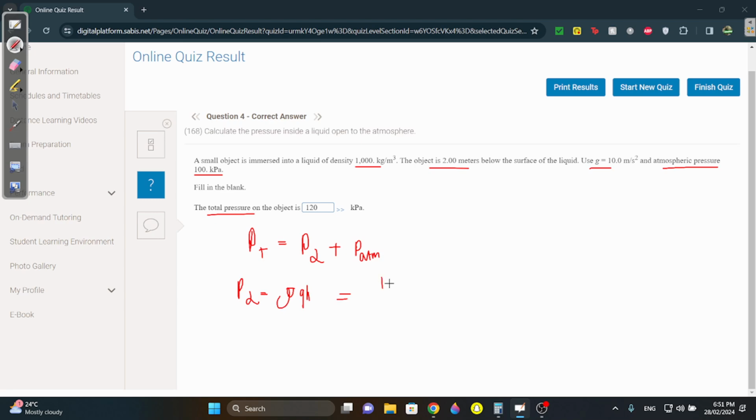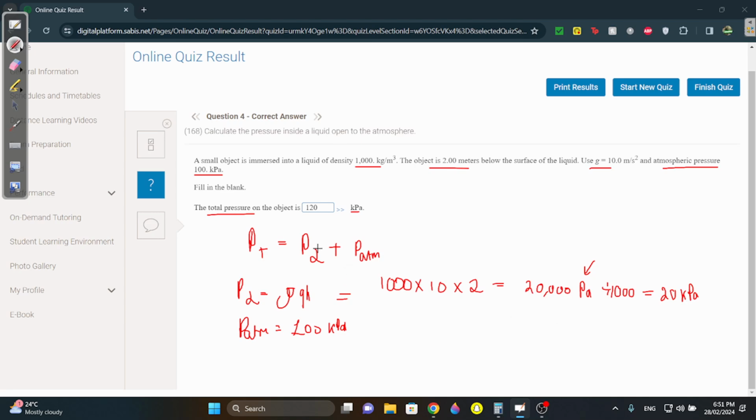Which is equal to the density 1000 times g, which is 10, times the height, which is 2, and you should get 20,000. And the P ATM is actually 100 kPa. So this is 20,000 Pa. This is 100 kPa. They want the answer in kPa, so let's convert this into kPa. So you just divide by 1000. To make it kilopascals, it will be 20 kilopascals, since kilo is divided by 1000.